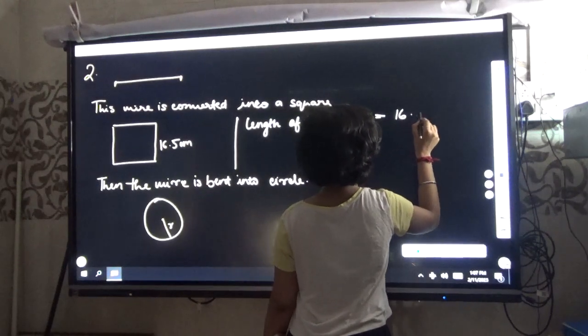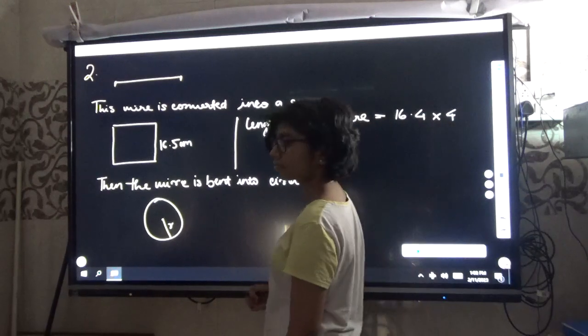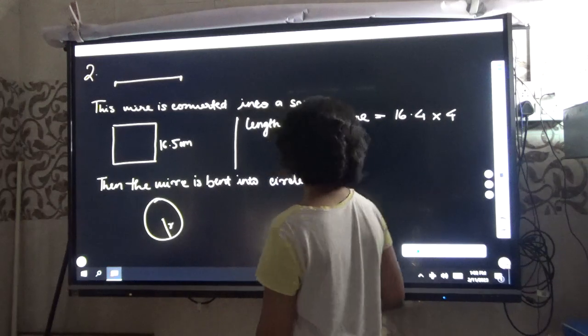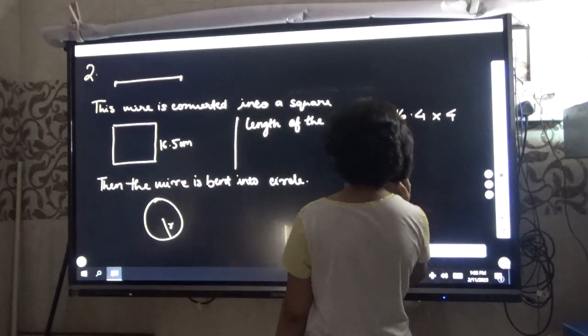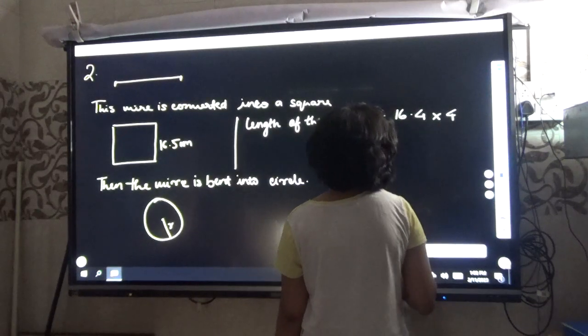Now this length of the wire is also equal to the circumference of the circle. So it is the perimeter of the circle. Okay, so what is the formula for the perimeter of this? Acha, you find out the length first, 16.5 into 4.